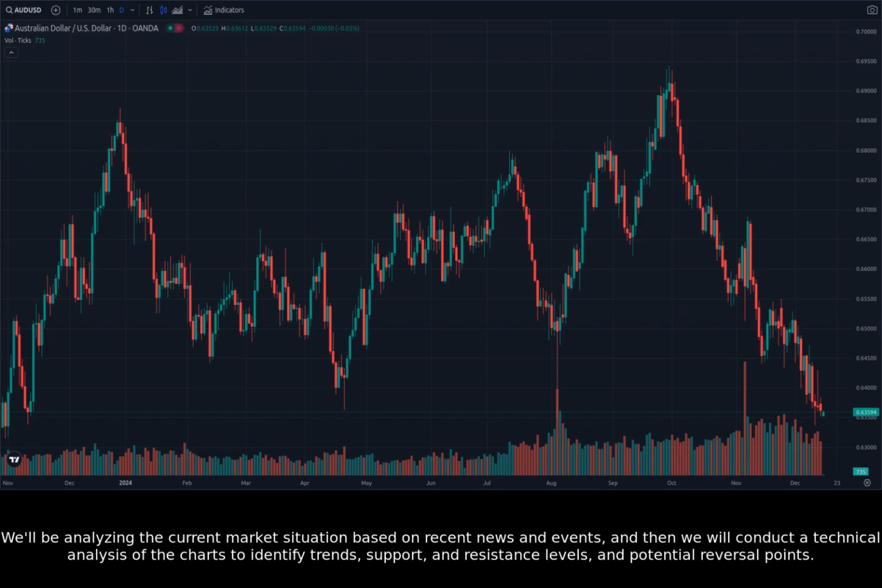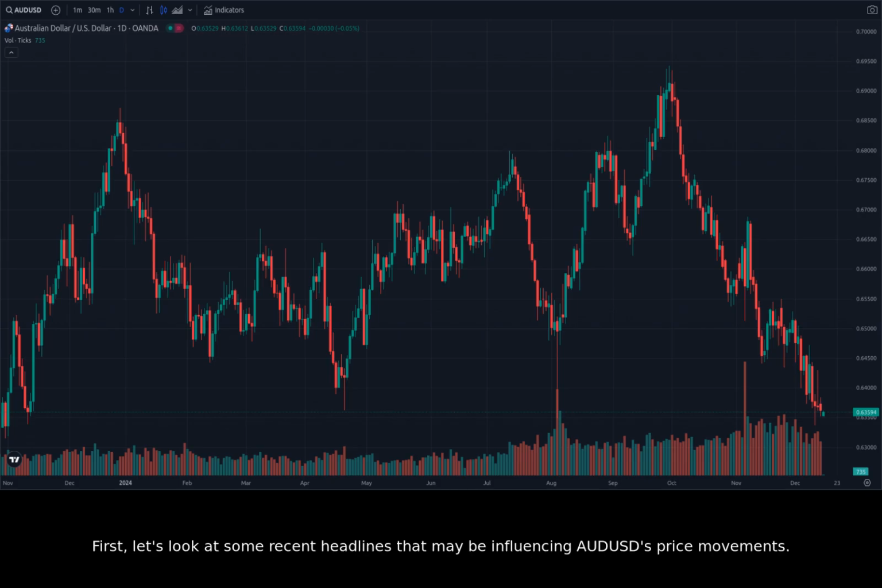We'll be analyzing the current market situation based on recent news and events, and then we will conduct a technical analysis of the charts to identify trends, support and resistance levels, and potential reversal points. First, let's look at some recent headlines that may be influencing AUDUSD's price movements.